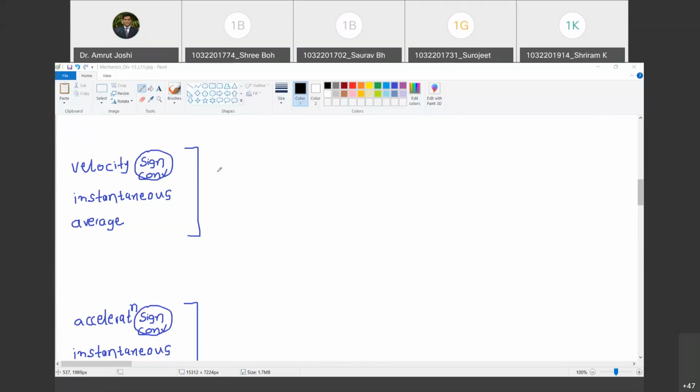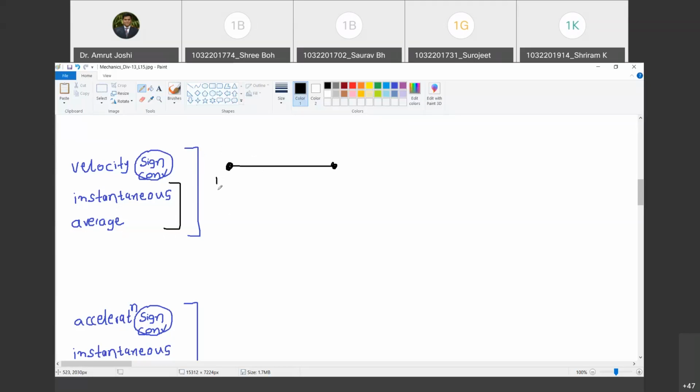Yes, sir. Now, in the definition of velocity, we have two cases. One is instantaneous velocity and another is average velocity. Are you with me? Yes, sir. So now what is instantaneous velocity? Let us say I have to find out the velocity of a particle at time. No, I will first give you the practical example, then you will understand this.